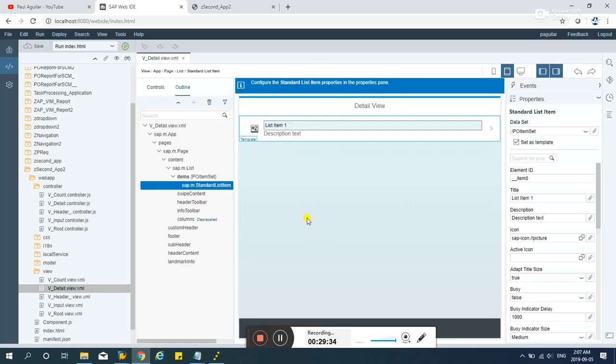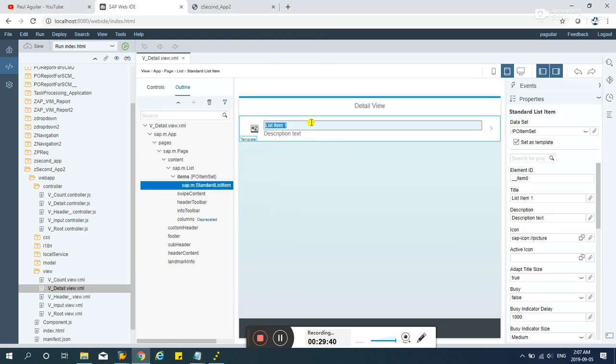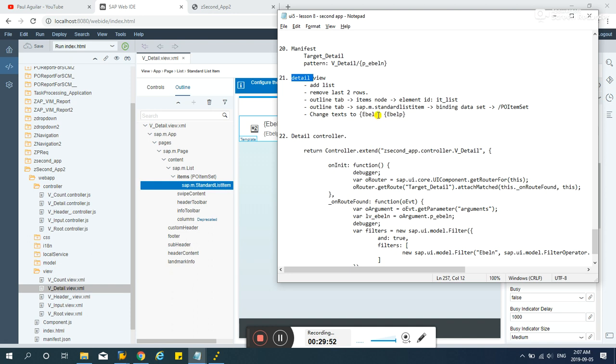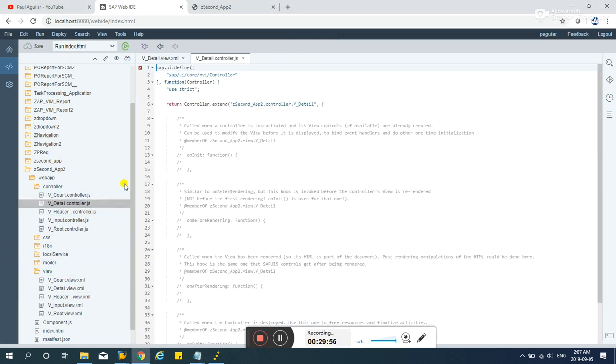Let's change these texts right over here. Okay, for this guy here, evelyn, and for the description, evelby. Okay, save, and after that, let's go to the controller of the detail.